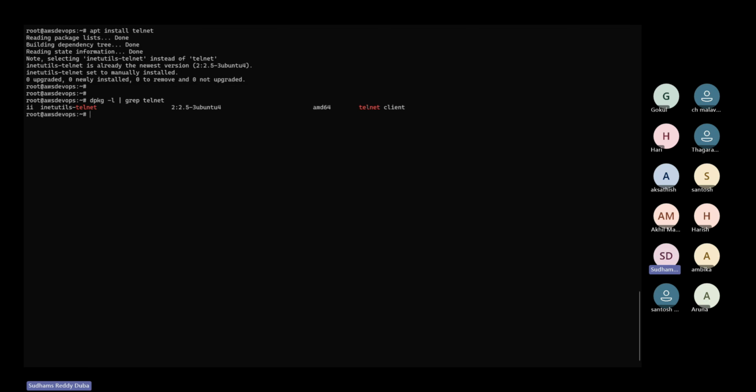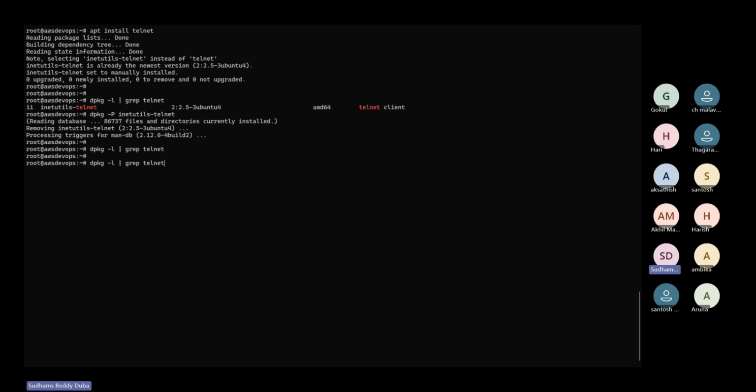It's saying it's already installed with the manual step instead of telnet. Okay, let me remove this one. dpkg -r. Now it got removed from the system. Yesterday we saw these commands, right? How to list the packages, how to purge. Okay. Now the package got removed. Let me run this command.